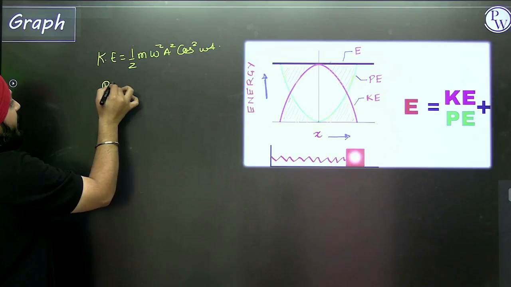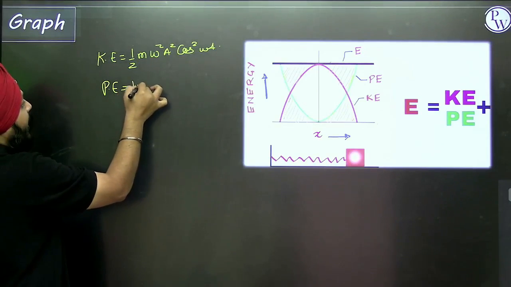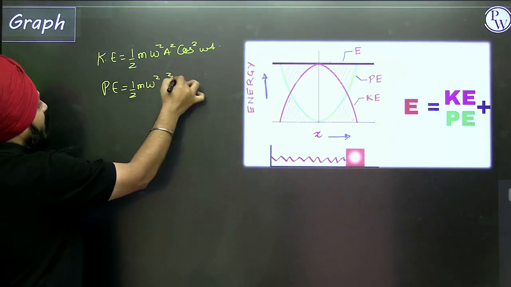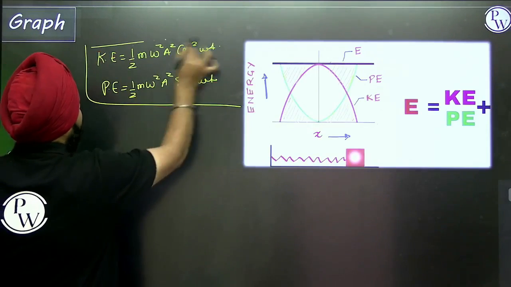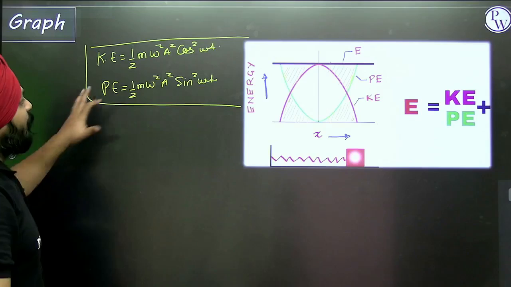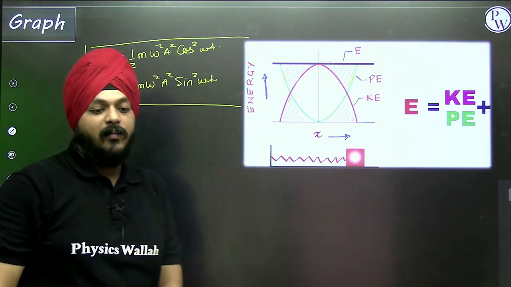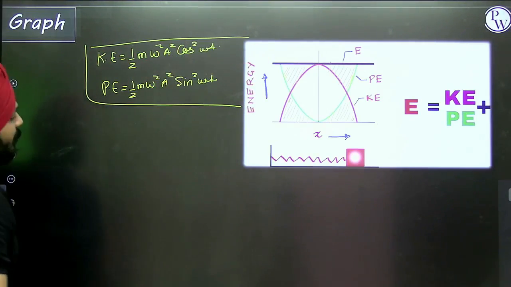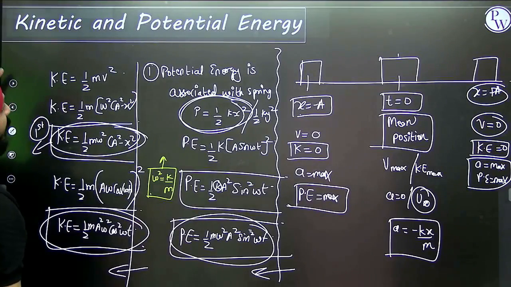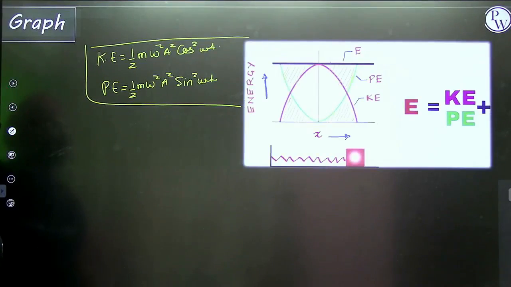The equation of potential energy is half m omega square a square sine square omega t. Kinetic energy and potential energy also vary with respect to time, because in both we have the cos and the sine function.